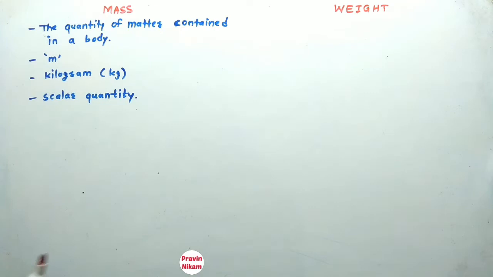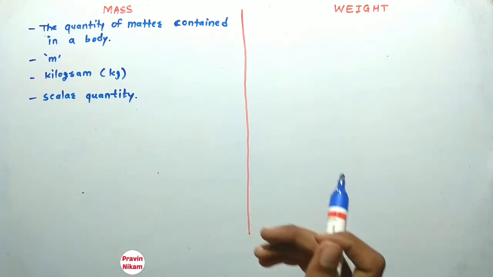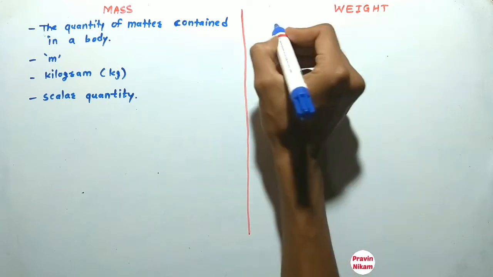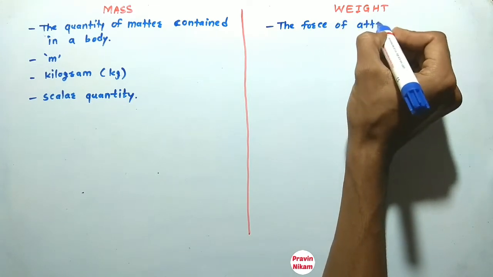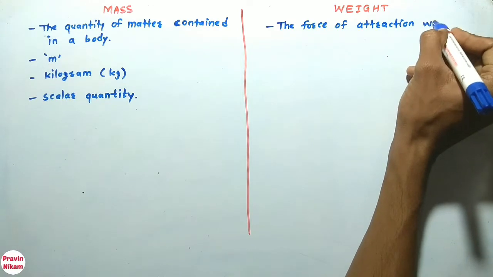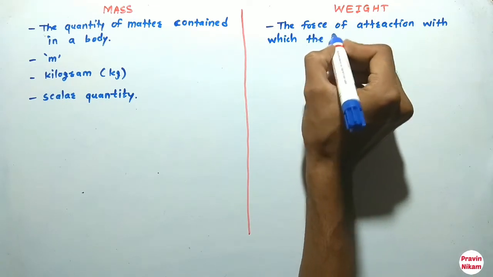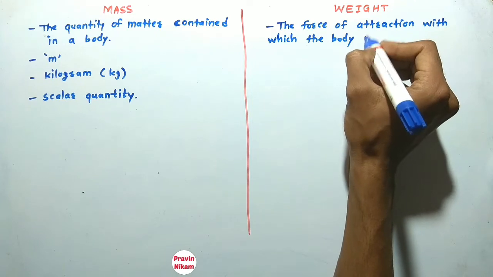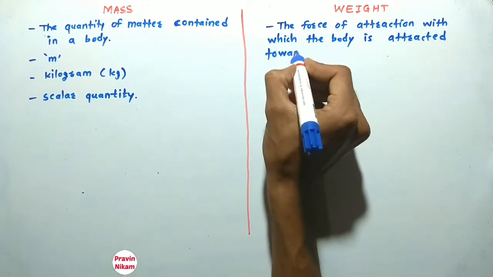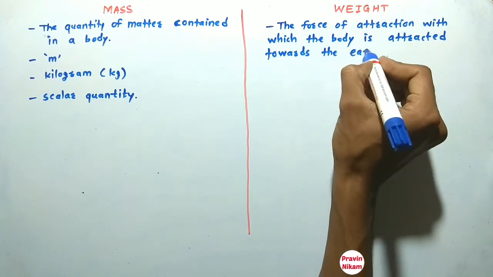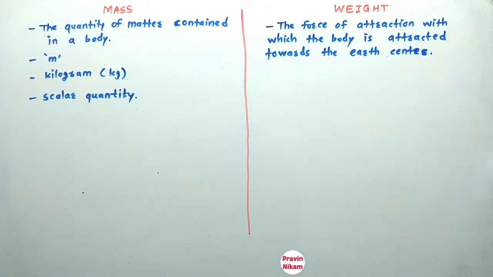Now let us see what is meant by weight. Weight is the force of attraction with which the body is attracted towards the earth center. So that force is called weight.